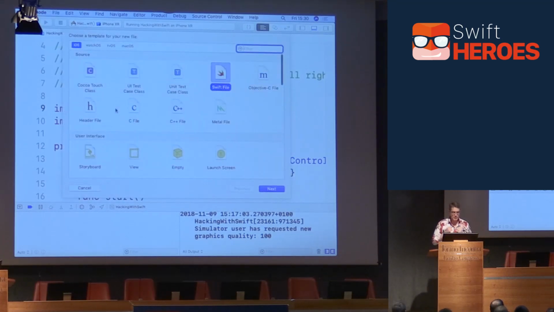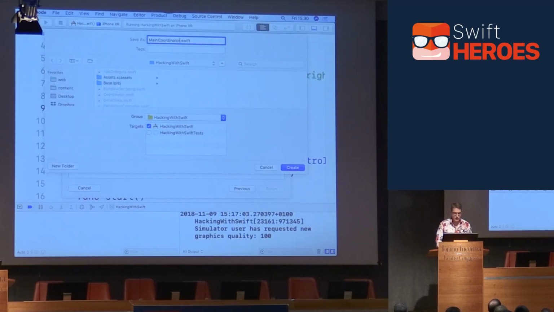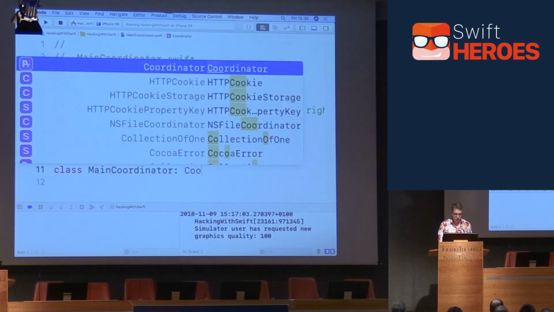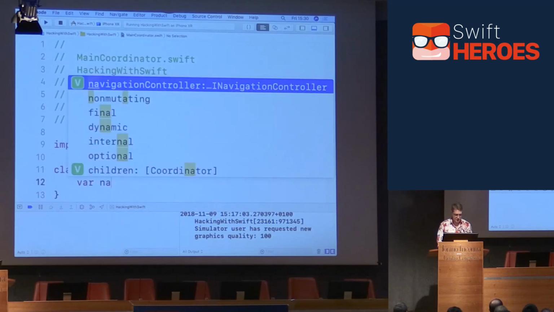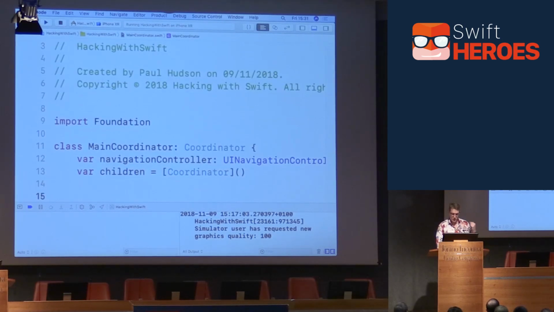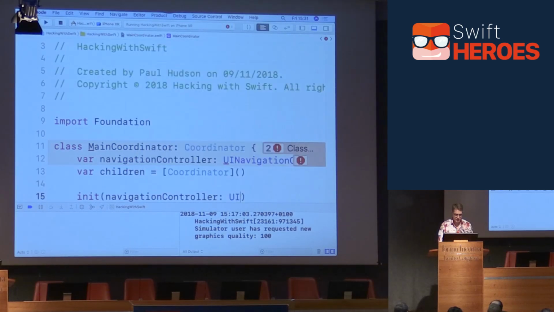That's how it works. So that's what we want to be an absolute minimum implementation of coordinators. I'll now make a concrete implementation of that we can use in our app. So I'll choose a new Swift file, call this thing MainCoordinator.swift. I'm going to say we've got class MainCoordinator, conforms to Coordinator protocol. And hopefully it'll do this for me. There we go. Boom, nav controller, and var children. There we go. Empty array, so I'm not going to use them here. Like that. Those are two properties. We'll need an initializer, so we can make these things somewhere else. We'll do init. This will be passed in a navigation controller, which is a UINavigationController.